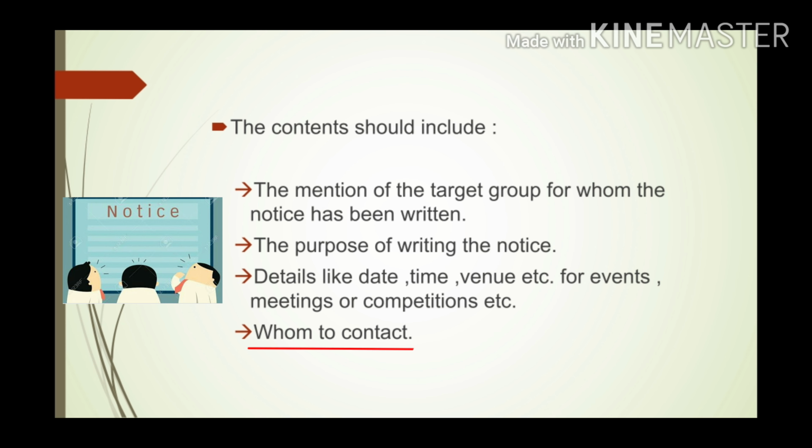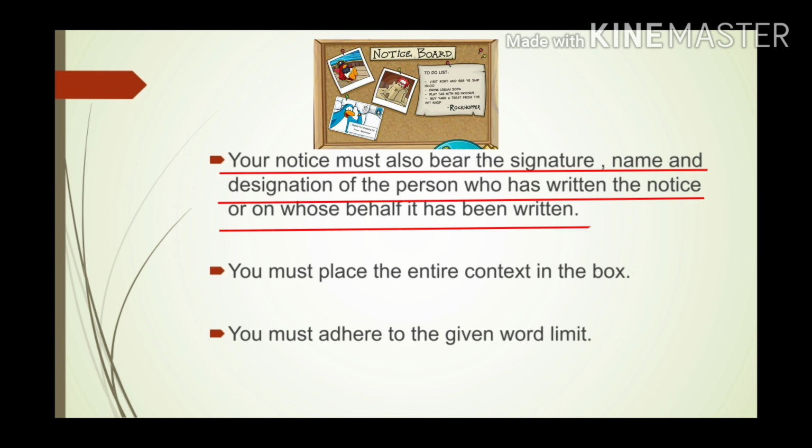Next, always mention whom they have to contact. For example, you're writing a notice in a school for losing your pen drive. So, to whom the finder will contact, mention this also. Next, the notice should bear the signature, name, and designation of the person who is writing the notice.